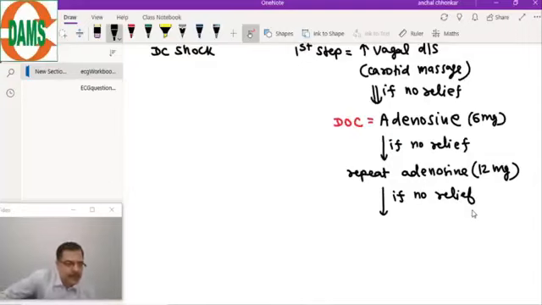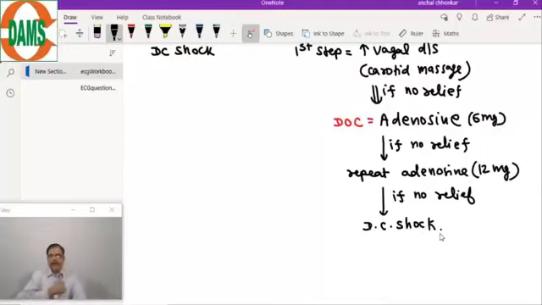But what if even with 12 there is no relief? Then in that case we give DC shock.